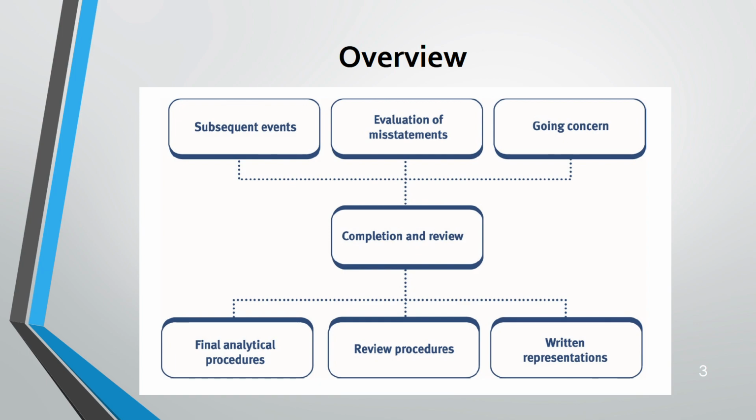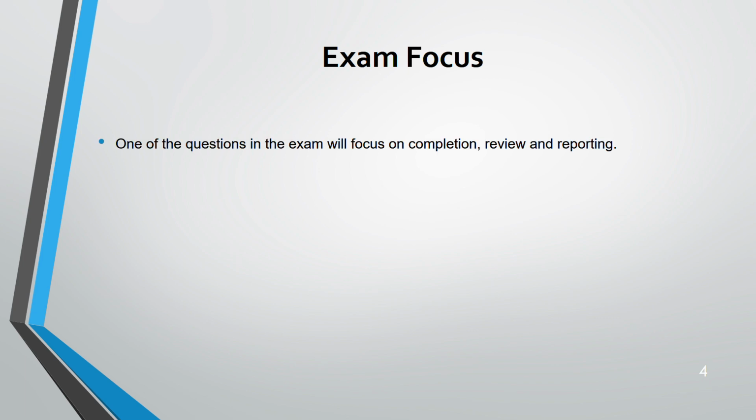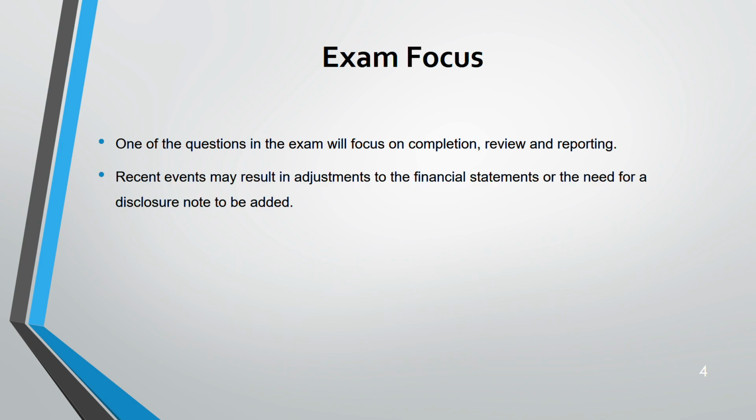So we are going to start with exam focus. From the point of the exam, you will get at least one question which focuses on section E of your AAA syllabus, that is completion, review and reporting. For this you have to read for recent events, recent financial statements, any recent information, new information that is given to you in the scenario, there you need to look for.